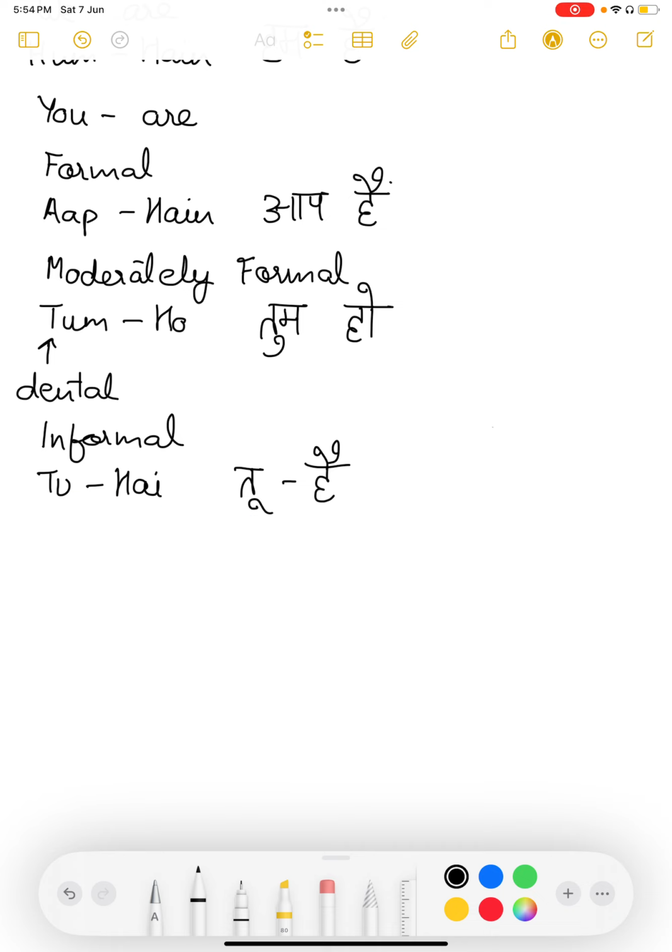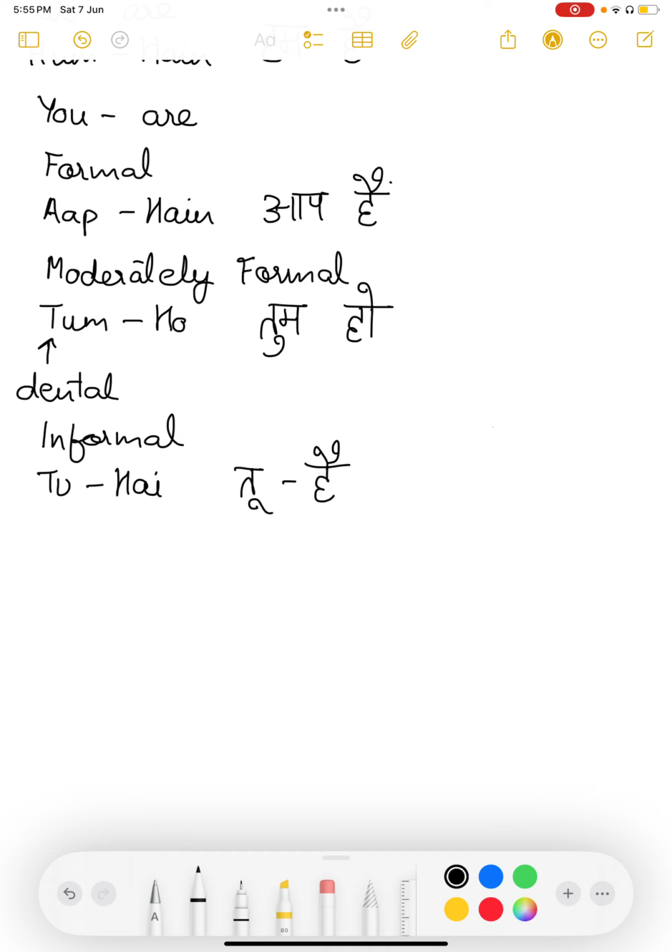We have to be a little careful using this one because this pronoun pairing works at two extremes. On one side, it is used with people very close to us to show very close connections, like addressing a best friend or someone who's very close to you. On the other side, this can also sound rude and an offensive address.